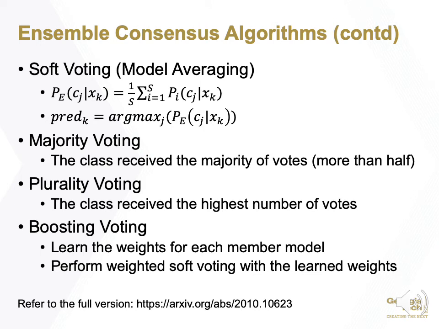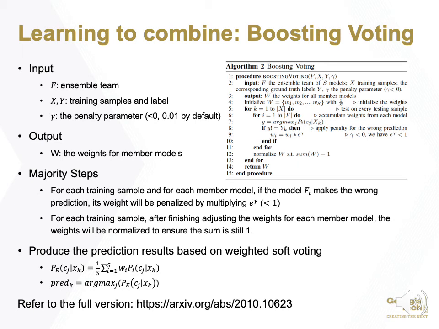However, these voting methods assume equal votes for each member model. We further propose Bayesian voting to learn the weights for each member model and then perform weighted soft voting with the learned weights. Here's the pseudocode. For each training sample and for each member model, if the model Fi makes a wrong prediction, its weight will be penalized.